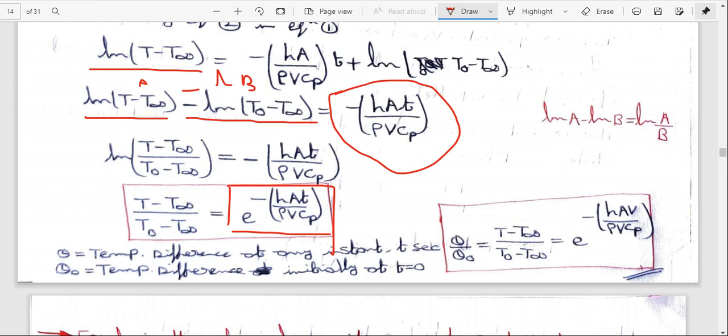Here T minus T infinity is theta and T0 minus T infinity is theta naught. So what is theta? Theta is the temperature difference at any instant of t seconds.